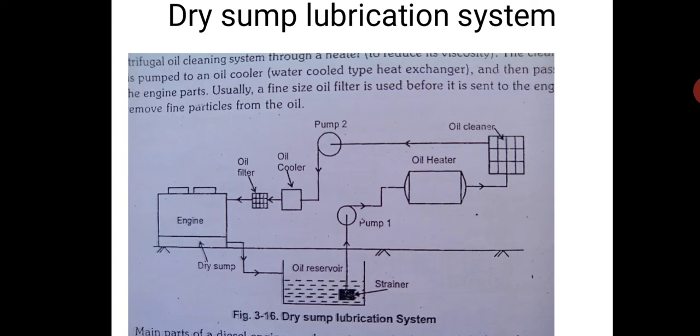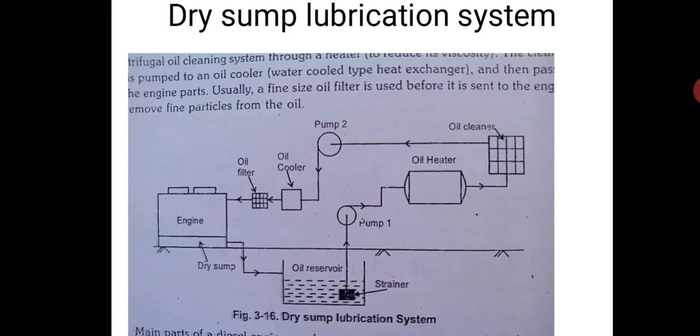In normal engines the sump itself is almost 6 inches to 1 foot. In my car engine also I have seen the sump is almost 6 to 8 inches. Whereas in big diesel engines the oil sump carries around 2000 to 3000 liters of oil. So here they have removed the big sump. There is only a small sump, and the oil comes from the engine due to gravity. When it falls down, the oil comes to the oil reservoir.